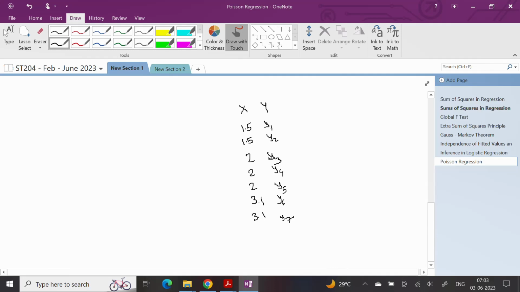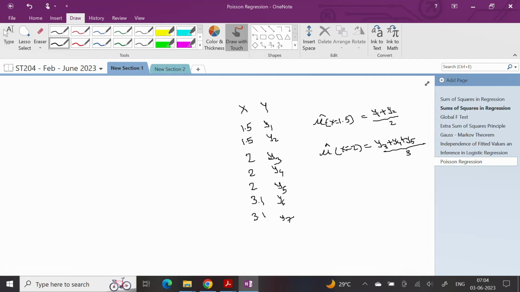Then for x equal to 1.5, my estimate mu hat will be y1 plus y2 by 2. Mu hat corresponding to x equal to 2 will be y3 plus y4 plus y5 by 3. And if I don't have a repeated observation, then I take that value of y itself as the estimate. I don't need to take an average. This will give me the deviance of the saturated model, substituting these mu i's.